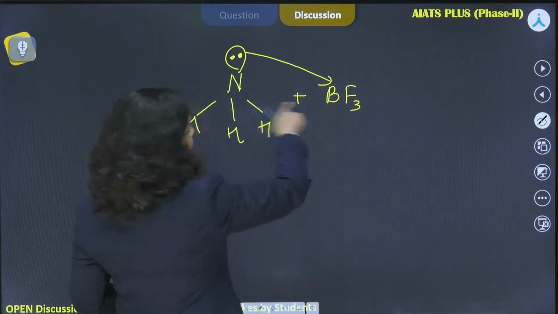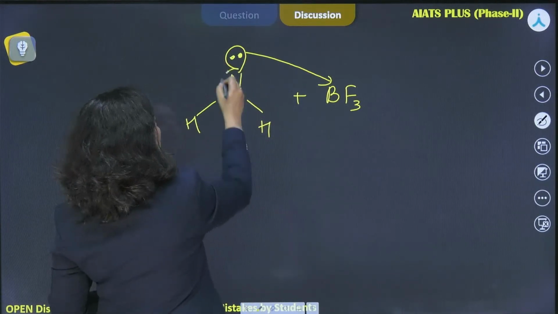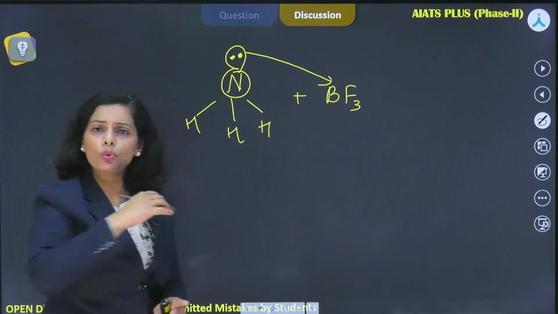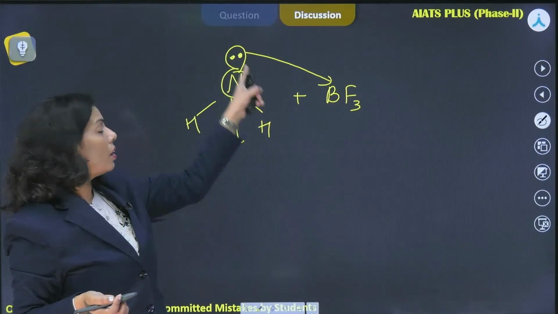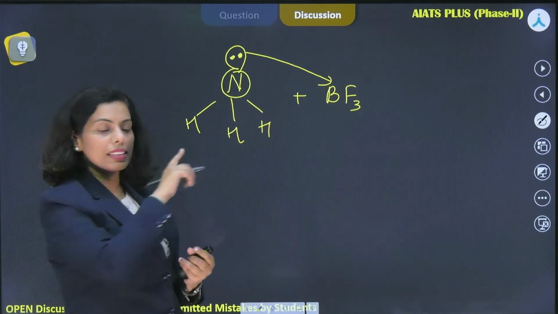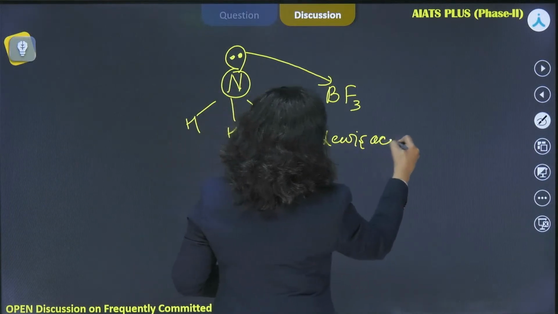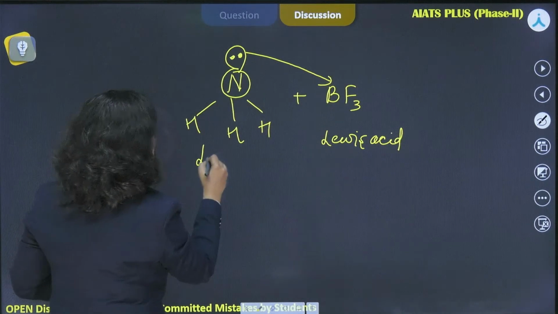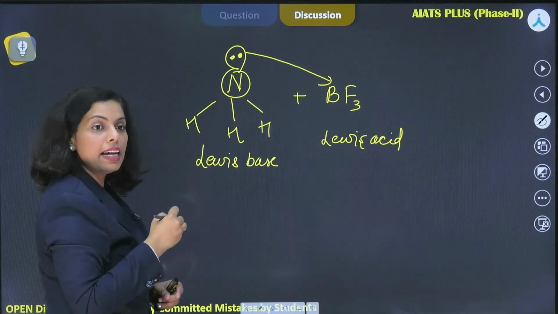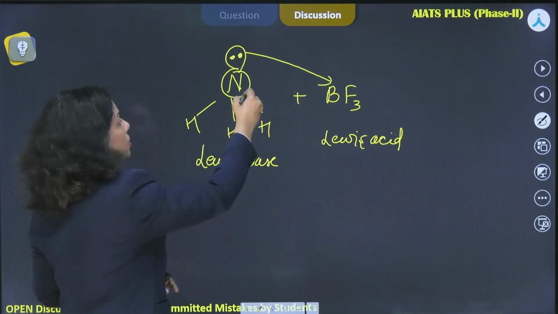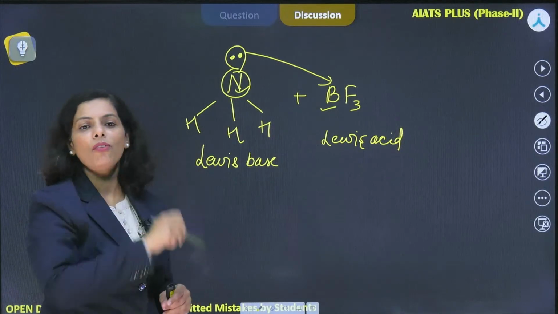In that case, there is no change in hybridization of nitrogen because it is not losing its electron, it is sharing, so it continues with its hybridization. If you studied, you definitely know that this is a Lewis acid and this is acting as a Lewis base. In the coordinate bond, this is the donor atom and this is the acceptor atom, right? Dative bond formation.